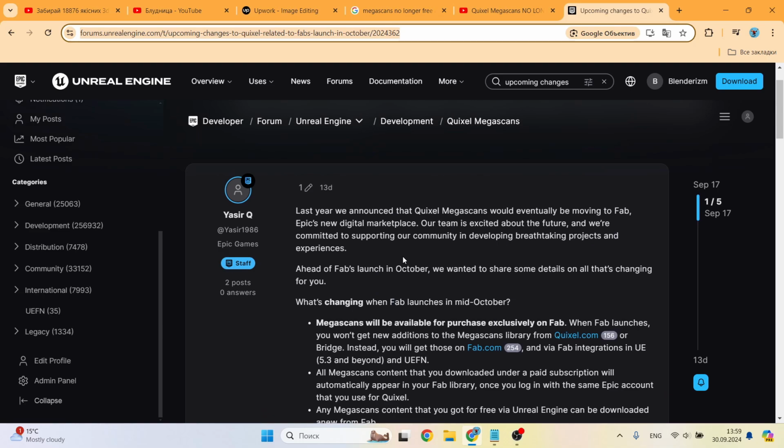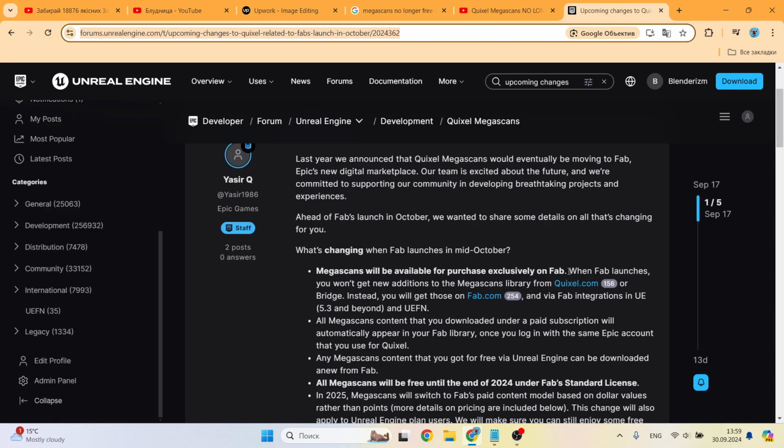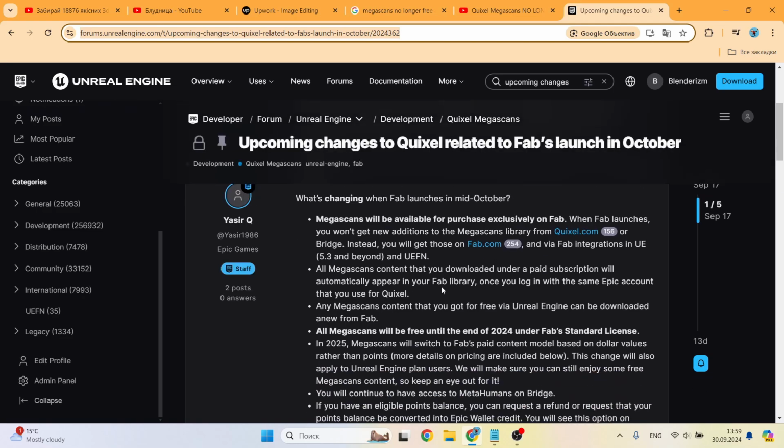What's changing when Fab launches in mid-October? Megascans will be available for purchase exclusively on Fab. When Fab launches, you won't get new additions to the Megascans library from Quixel.com or Bridge. Instead, you will get those on Fab.com, and via Fab integrations in UE 5.3 and beyond, and UEFN.